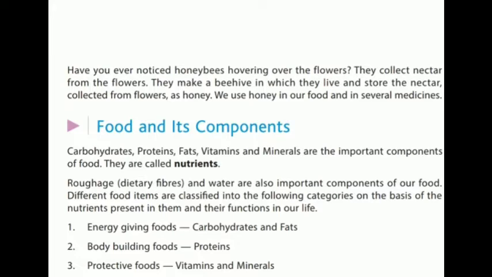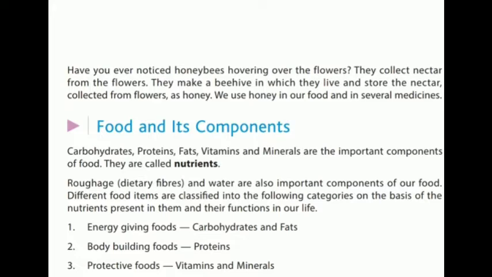Now, food and its components. So, food has the major nutrients in it, which are carbohydrates, proteins, fats, vitamins, and minerals. Okay, these are also called nutrients. Now, roughage, which is dietary fiber, and water are also important components of our food. Now, we won't call them nutrients. Okay, these cannot be classified under nutrients, but they are also important for our survival. So, we will count them also.